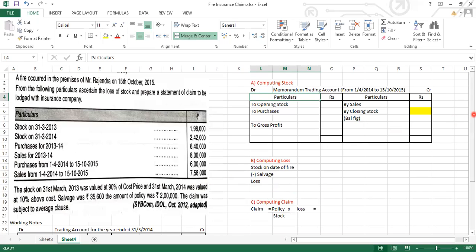So what will be the amount of opening stock? 2,20,000. So write down over here 2,20,000. Now they have given us the information for the purchases. They go from 1st April 2014 to 15/10/2014. It is how much? 6 lakh. So just write down over here 6 lakh. The sales amount is also given, that is 7,58,000. So write down 7,58,000.